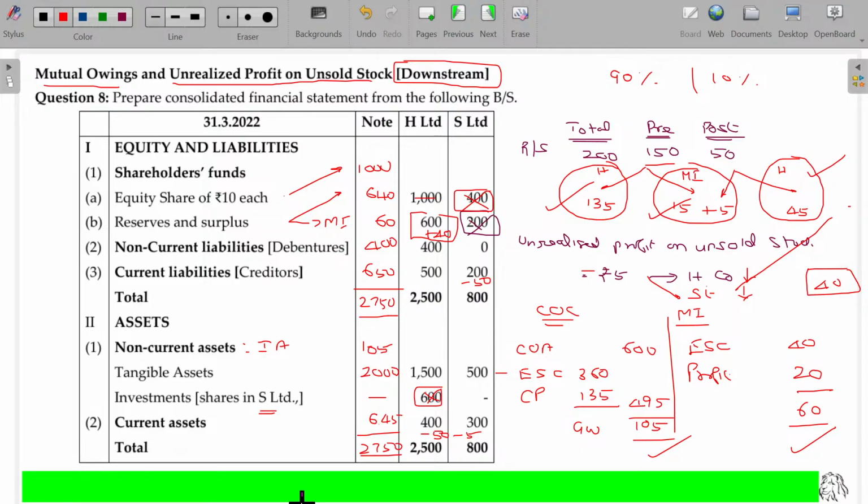Clear? Shall I move on to the next one? Upstream case. Make it faster.